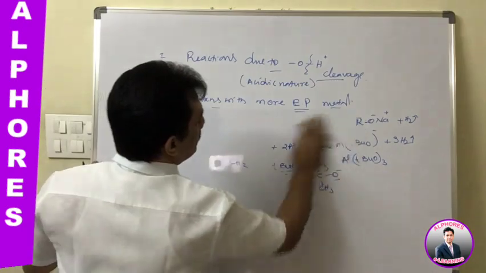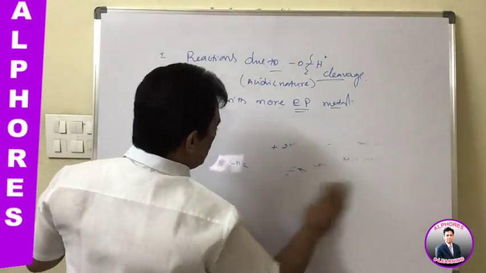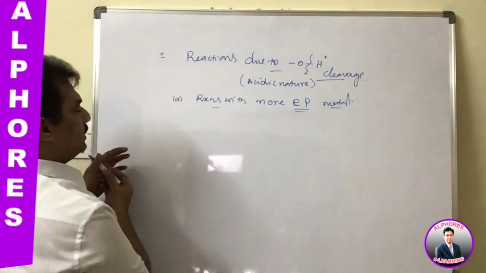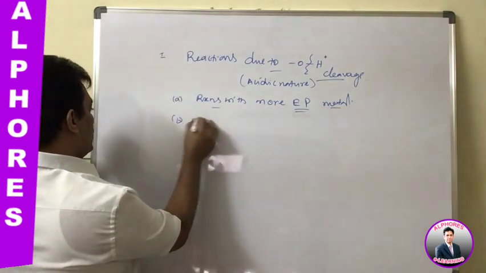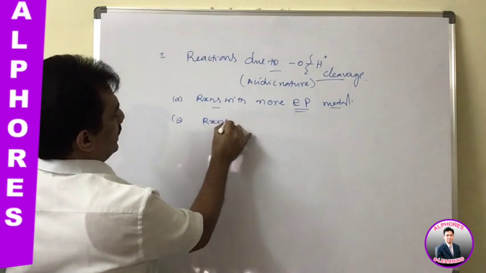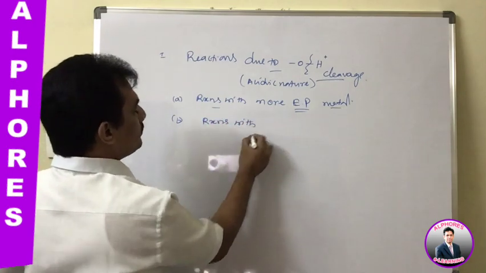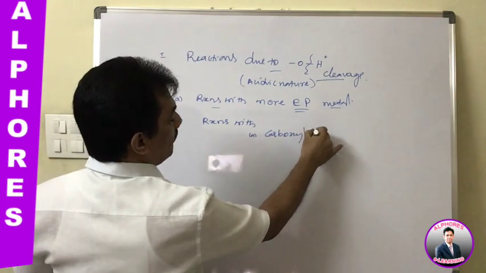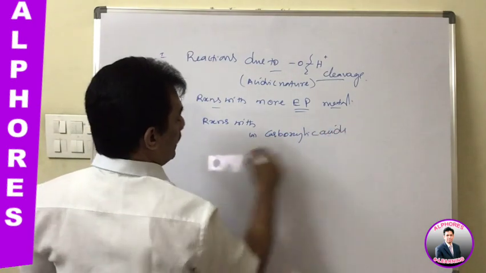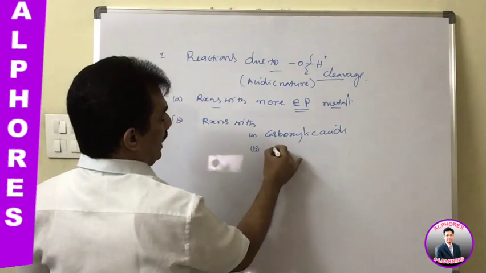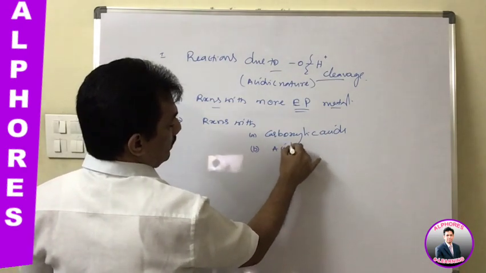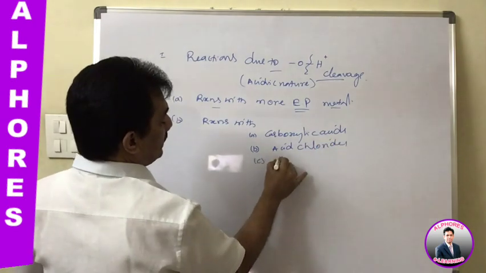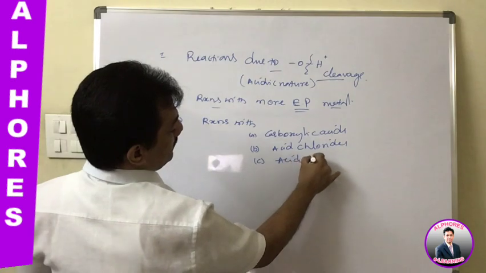Now one more characteristic reaction, some other properties that are due to O-H bond cleavage, is the reaction with carboxylic acids and derivatives like acid chlorides or acid anhydrides.